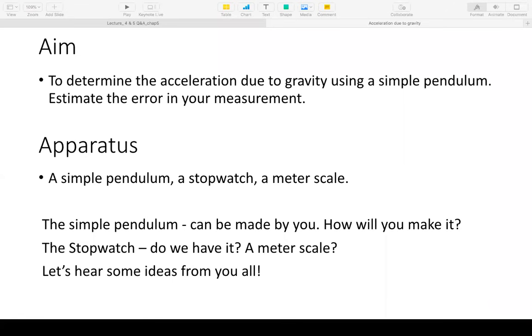Now, what can you use as a bob? Any ideas? Bouncy ball. Bouncy ball. That is a very good option, because you can tie a string around it, because we are not going to have a brass ball with a hook attached to it. That's what we have in the lab typically, but at home we are not going to have that.